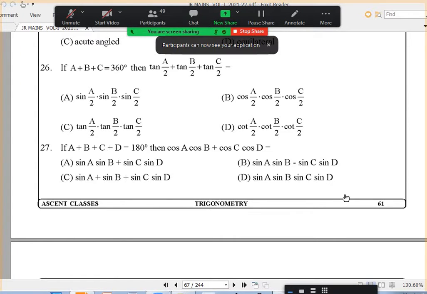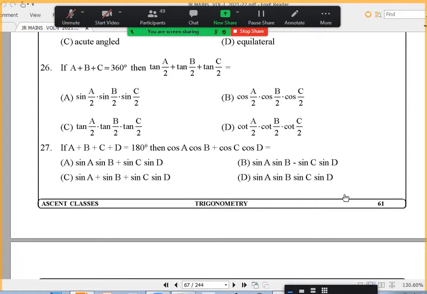So 26 and 28 are relatively easy, sir. Anybody doubt about 26? No, sir. In fact, you divide by 2: a by 2 plus b by 2 plus c by 2 is 180. Whenever x plus y plus z is equal to 180, tan x plus tan y plus tan z is the same as tan x into tan y into tan z. We already proved that.